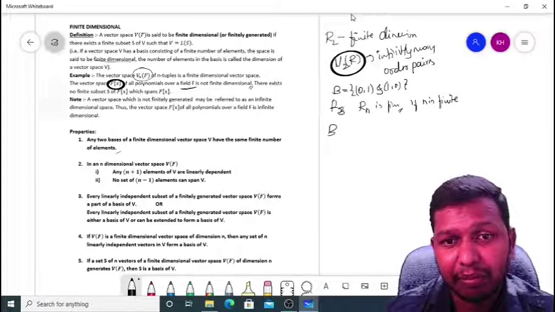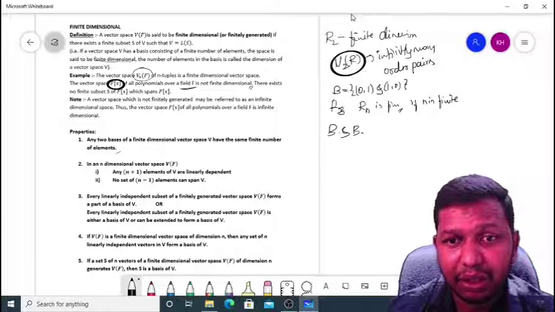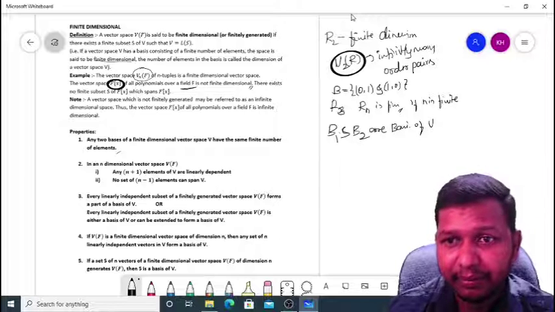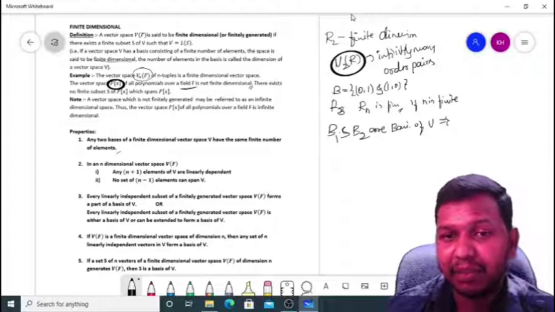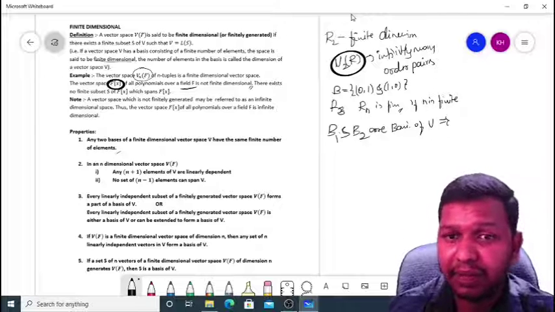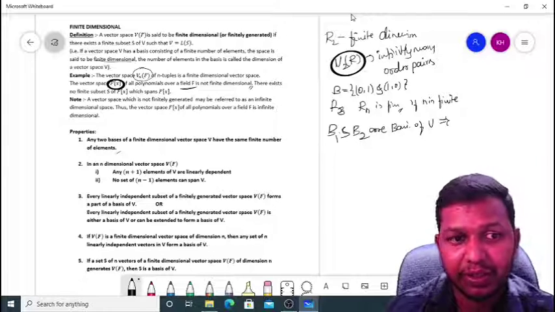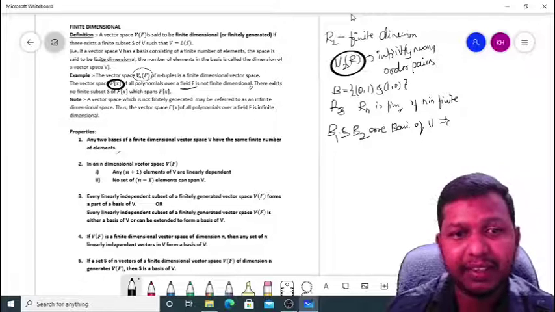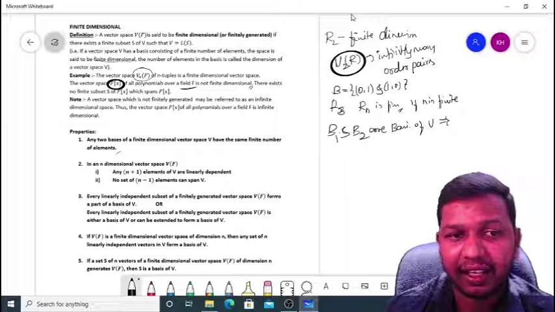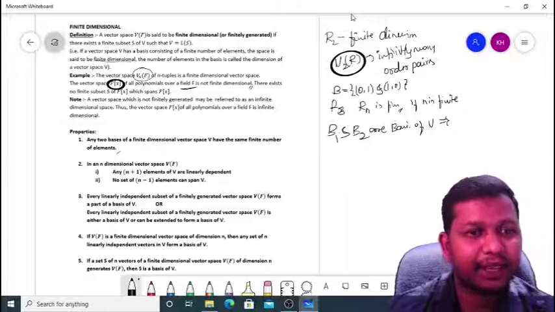That means if B1 and B2 are bases of V, then the number of elements in B1 is equal to the number of elements in B2. So any two bases of a vector space always have the same number of elements in the case of finite dimension.